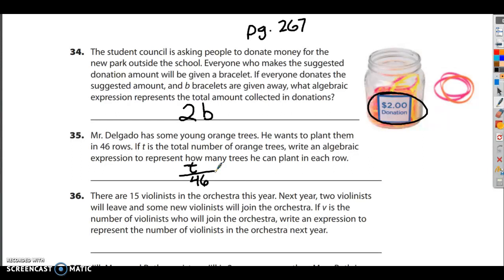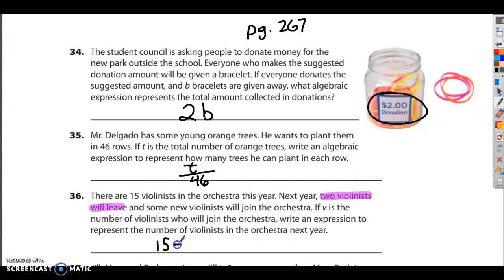Number 36. There are 15 violinists in the orchestra this year. Next year, 2 violinists will leave and some new violinists will join. If V is the number of violinists who will join the orchestra, write an expression to represent the number of violinists in the orchestra next year. So the way I think about this is how many violinists are in the orchestra right now? It's 15. And some are going to leave. It says right here, 2 will leave. So that means 15 minus 2.